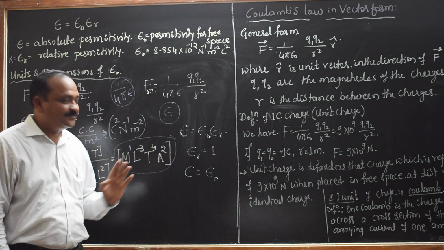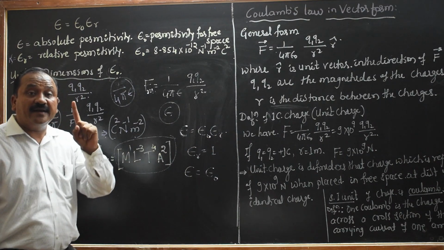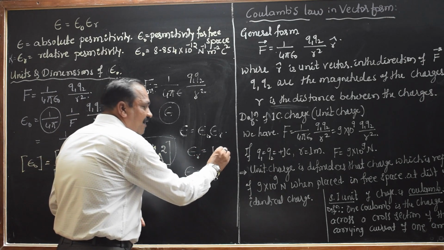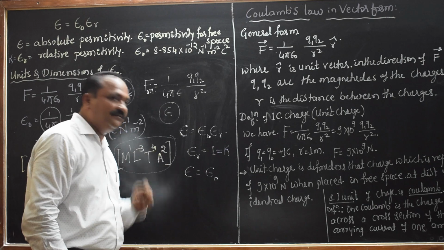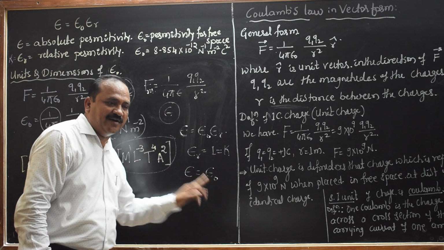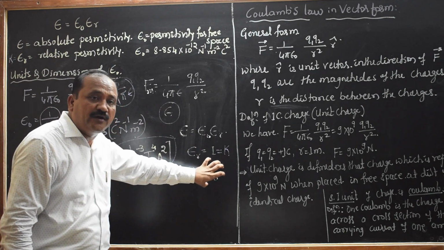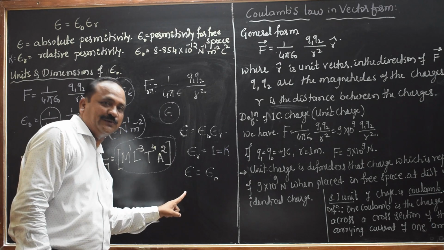But we know that epsilon equals epsilon naught times epsilon r. For air medium, epsilon r equals 1, which is nothing but K also, the dielectric medium K value is 1, so epsilon equals epsilon naught. In this case, whatever the unit of epsilon naught, it is the same for epsilon also.